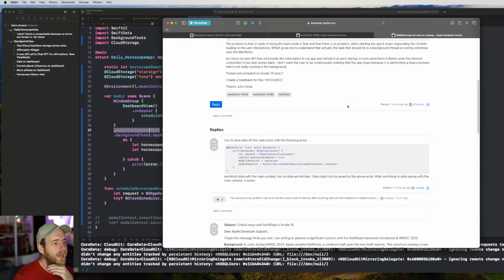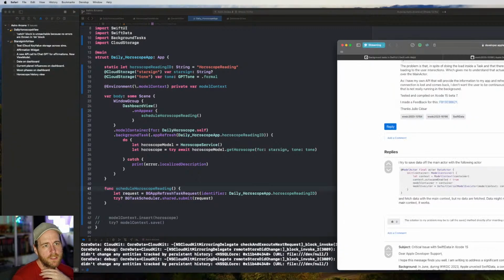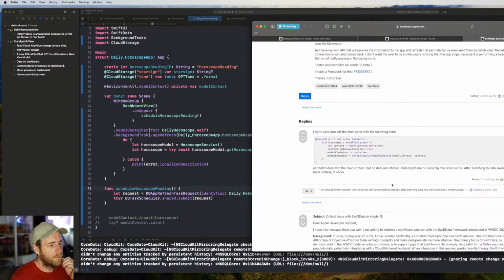Oh, model actor. I haven't even seen that. Do we even do that? Is that something we need to put on our functions? Because the app was running fine the other week.